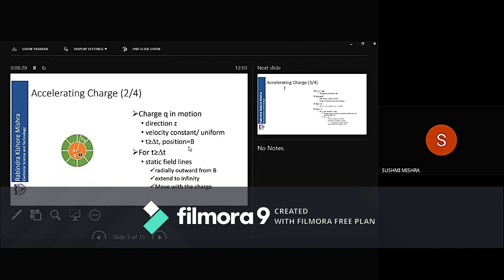Now, let us consider the charge has reached the point B from A. What happened between A and B we will discuss later, but it has reached point B along the Z direction. From B, again the charge Q is in motion along the Z direction with the same constant velocity, or whatever velocity it acquires at point B, and it moves in the Z direction with the same velocity.